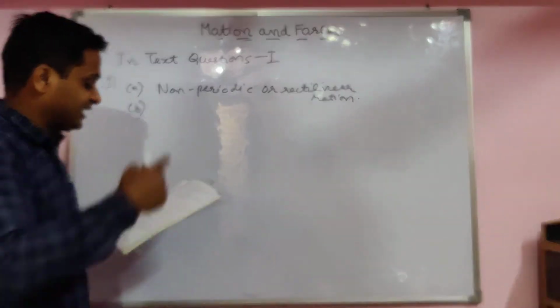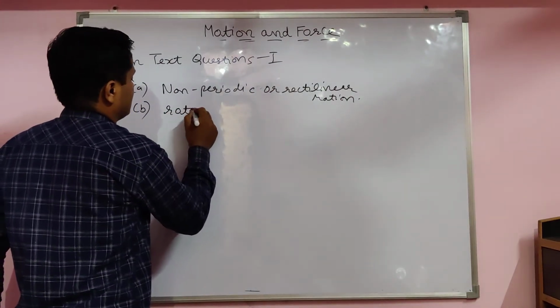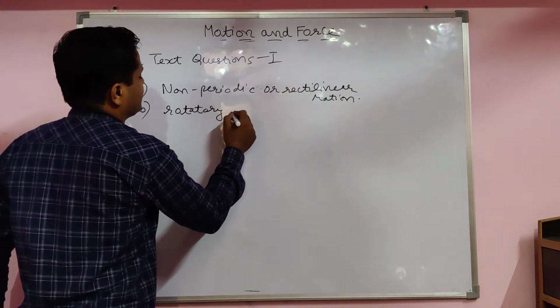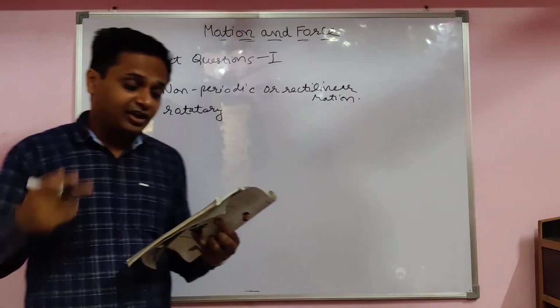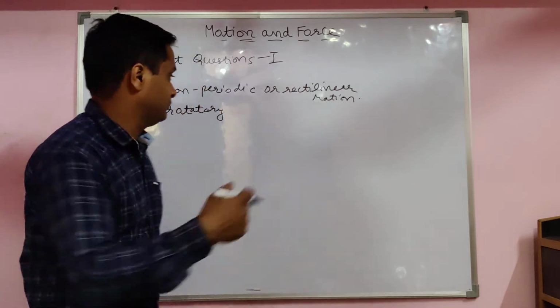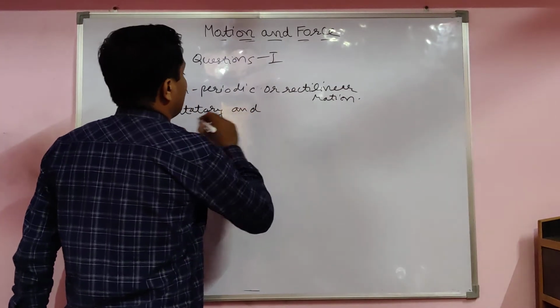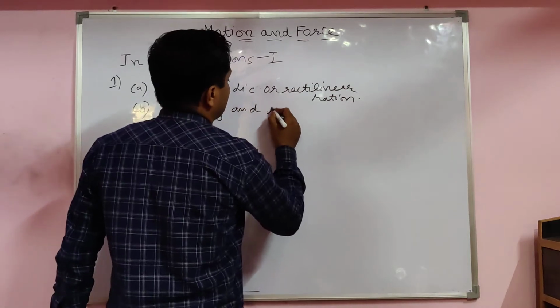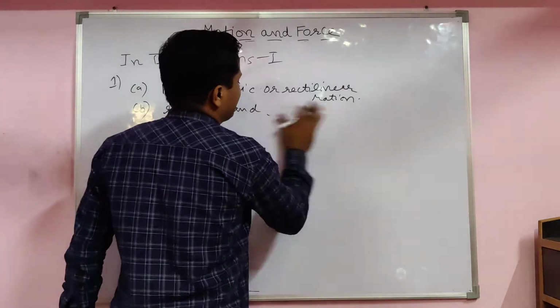Moving wheel in the cycle. Moving wheel like this. Rotatory motion. Rotatory and translatory. Moving wheel of cycle, moving like this and going ahead. Rotatory and rectilinear motion. Translatory you can see that. Rectilinear, straight.